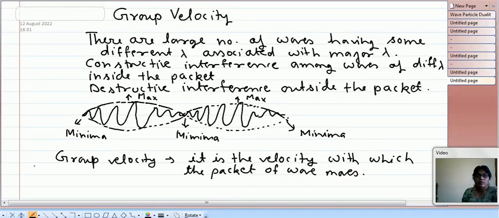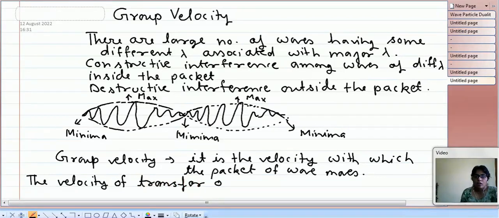That velocity is termed group velocity, and in case of matter wave, this group velocity is important instead of phase velocity. The group velocity is also the velocity of transfer of energy.